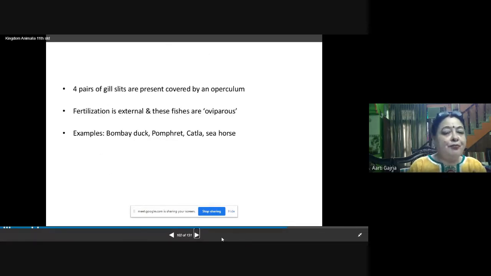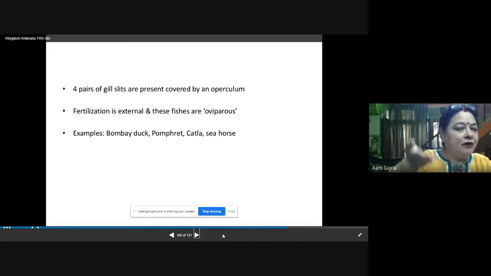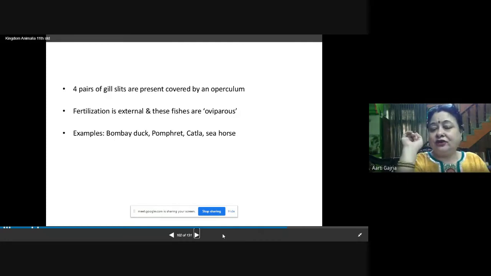Now, 4 pairs of gills are present covered by an operculum. So this is another characteristic feature of osteichthyes. Here you will find the operculum. What is operculum? Operculum is a lid which covers the gill slits. So in case of chondrichthyes, you will not find operculum, but in case of osteichthyes, you will find operculum. Here the fertilization is external.